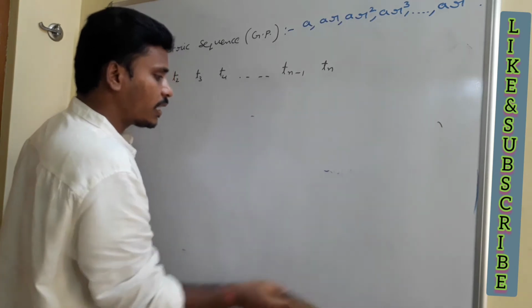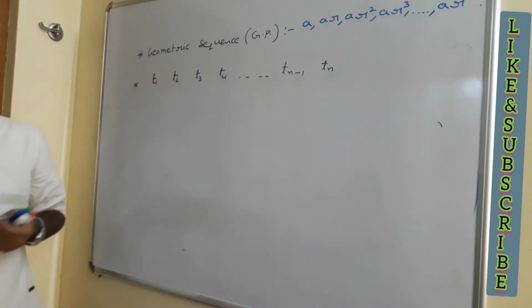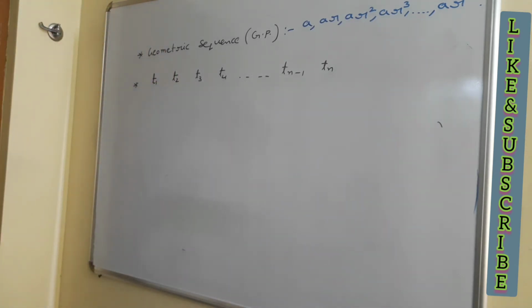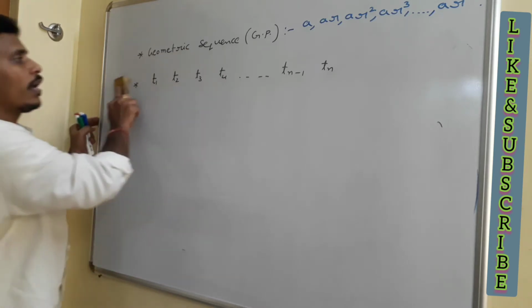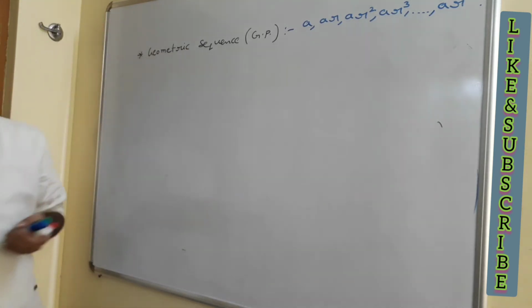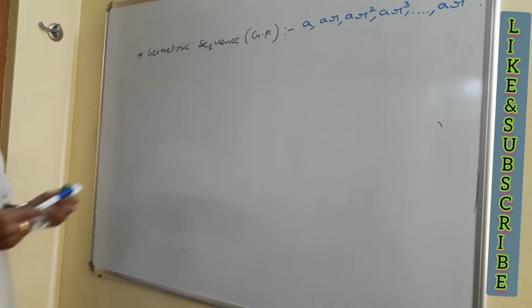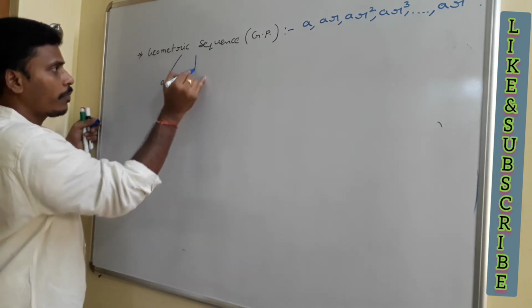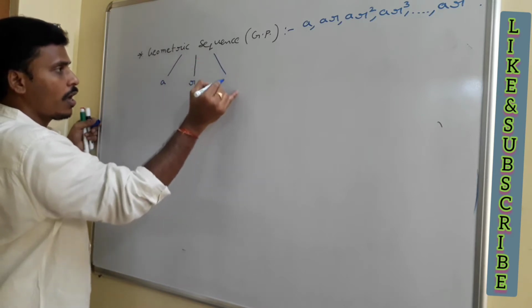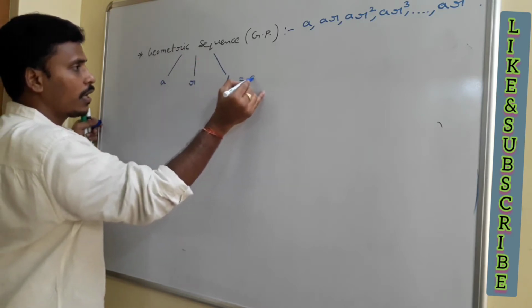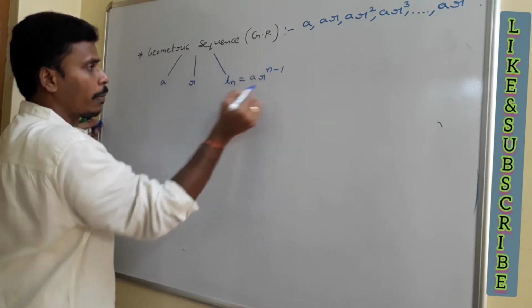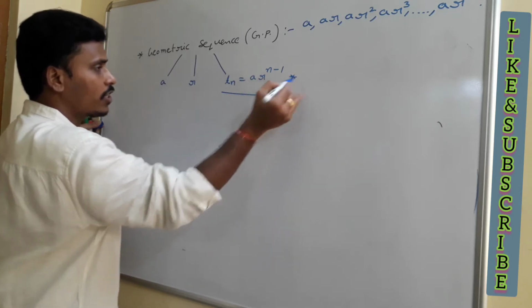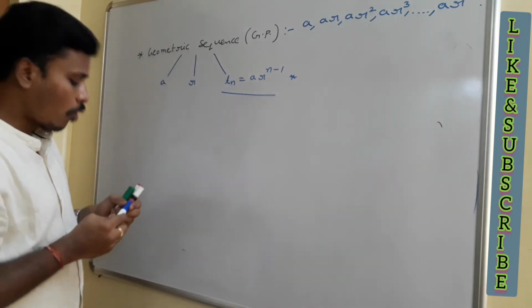So at the end, the terms of the geometric sequence are a, ar square, ar cube, and so on, ar to the power n minus 1, right? That ar to the power n minus 1 is generally mentioned as the nth term. First term is a, common ratio is r, and the nth term tn is ar to the power n minus 1. And this is mentioned as the general term or nth term of the sequence.